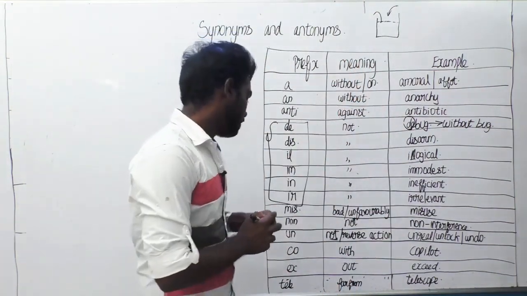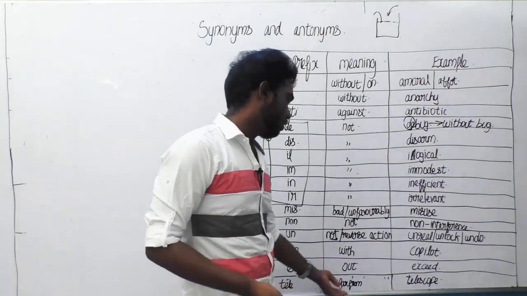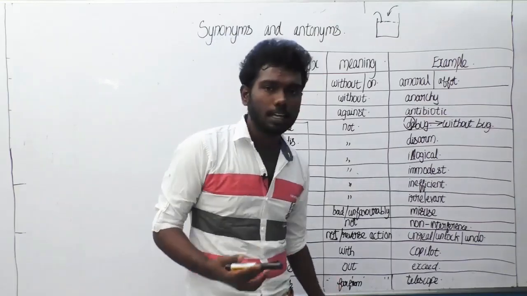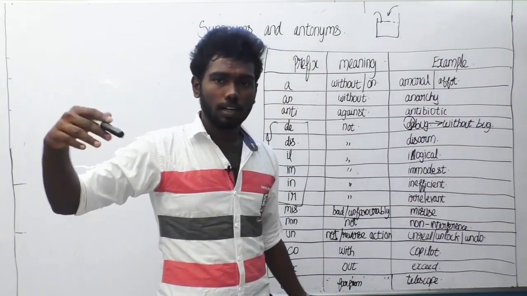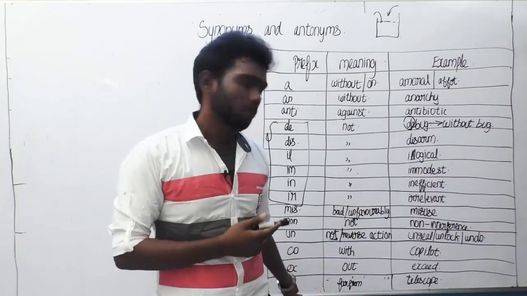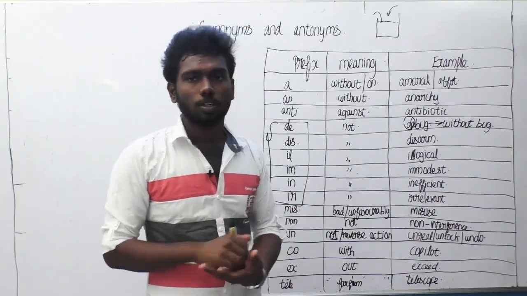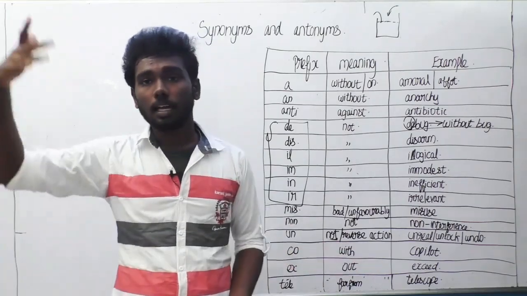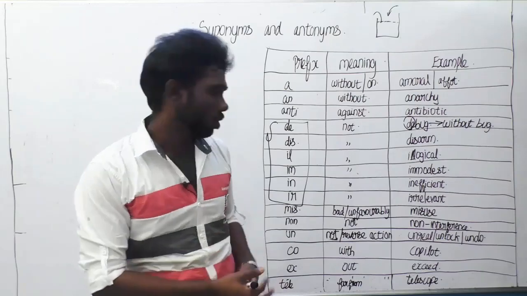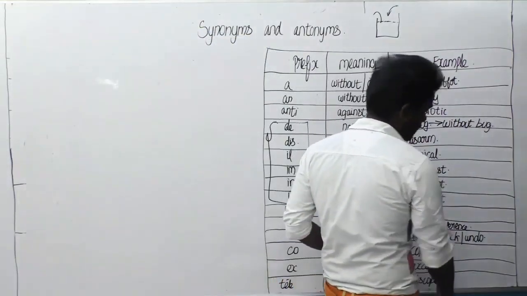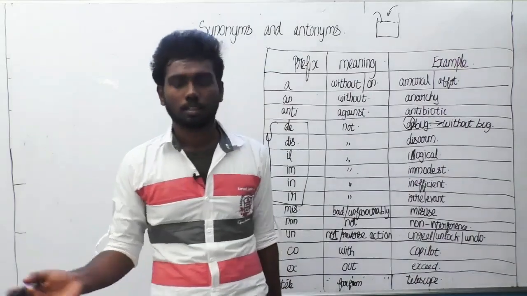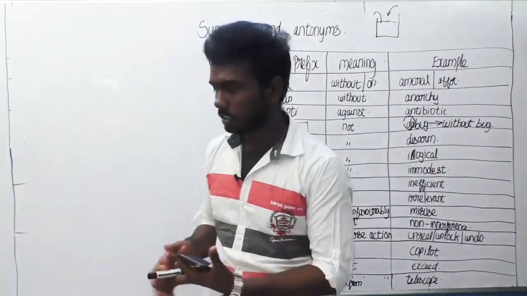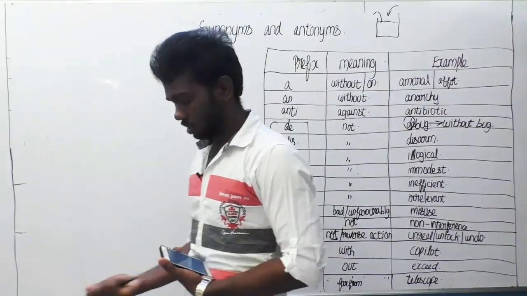The next thing is tele. Tele means far from, and telescope. Tele means distance. Scope means view or see. So tele means far. Seeing faraway places, we can use a telescope. Likewise, telephone, telegram, everything. So let us see some of the synonyms here again, like yesterday's class, with the root words.